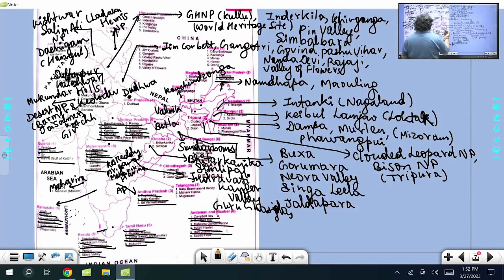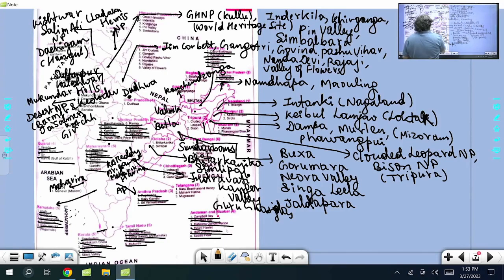Assam has got a lot of names there. If you take Assam, Assam has got Dibru Saikhowa National Park, Kaziranga National Park, one-horned rhino and tiger also, Manas, one-horned rhino, tiger also, Nameri, one-horned rhino and tiger, Orang. All these have been declared as tiger reserves.